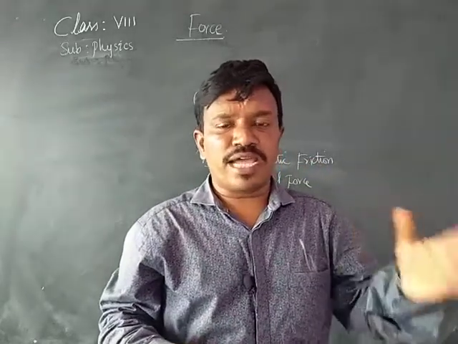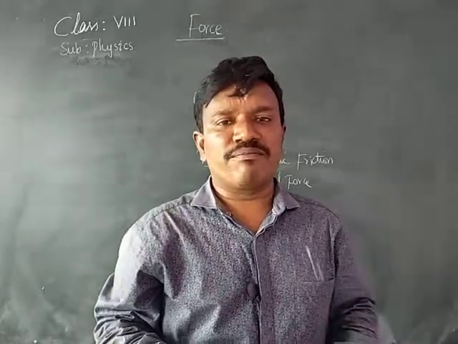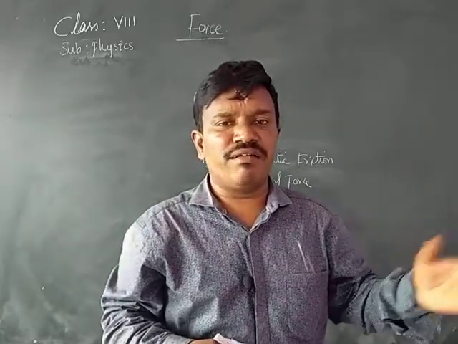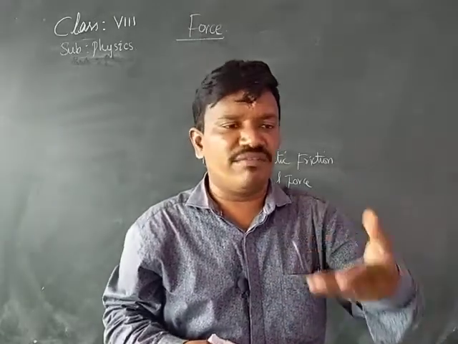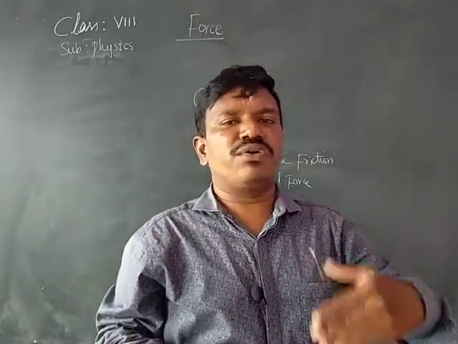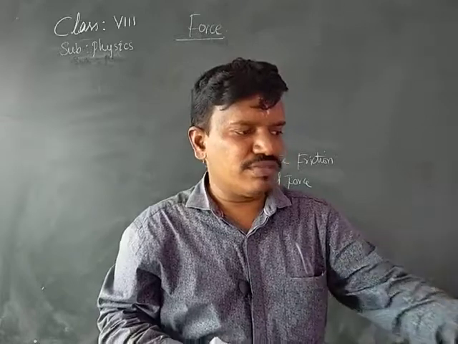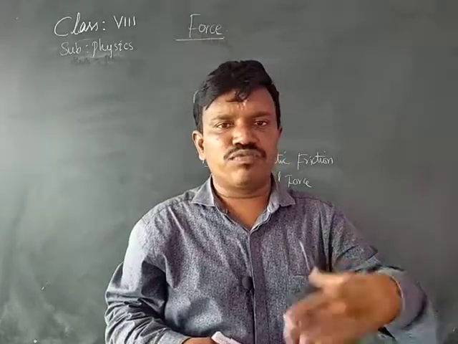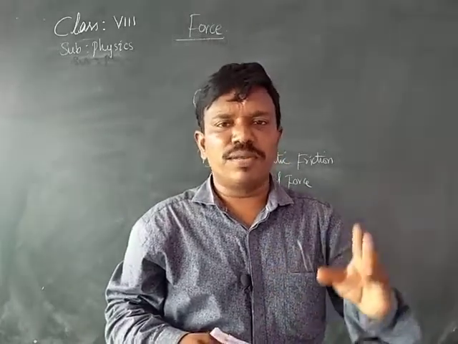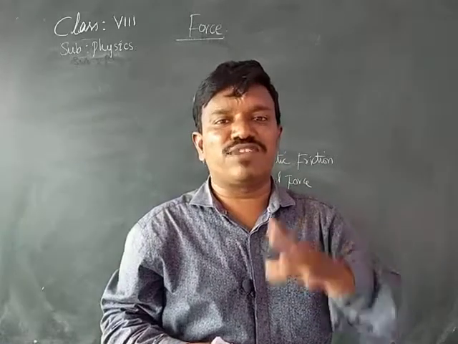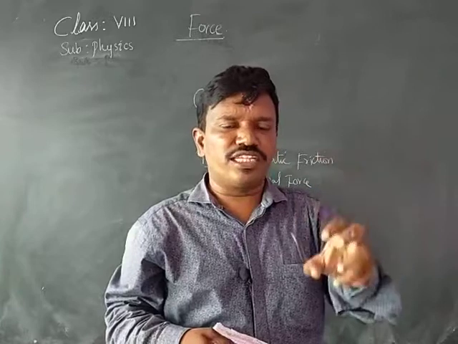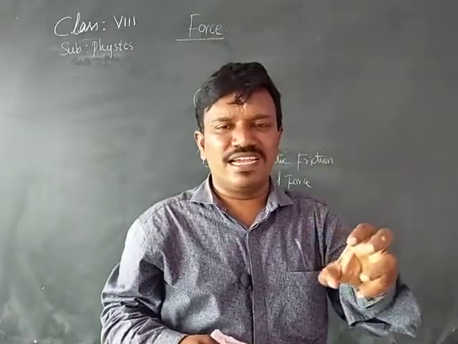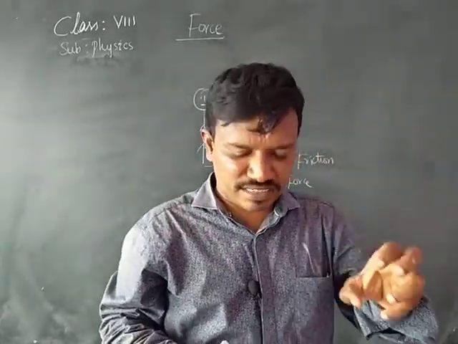But normally, sometimes during the rainy season, many vehicles will be falling down, slipping down. Why? Normally we too, when we are walking on the roads, if we have a smooth floor or muddy floor, will slip down. Why? Because of less friction. Therefore, if we have more friction, then only we can walk easily, and then only we can run our vehicles easily.